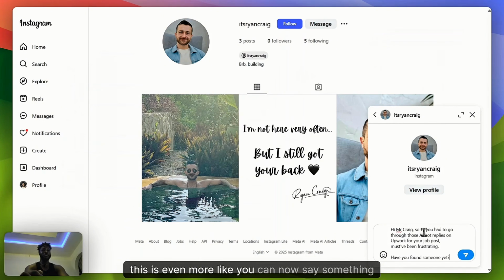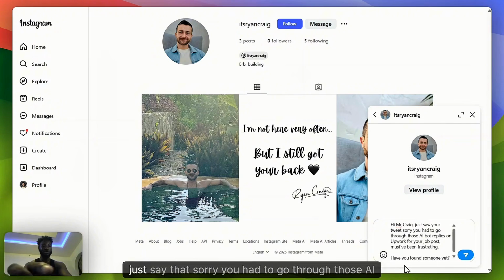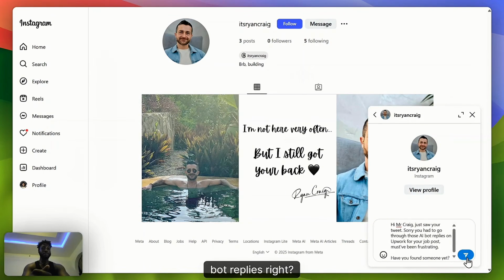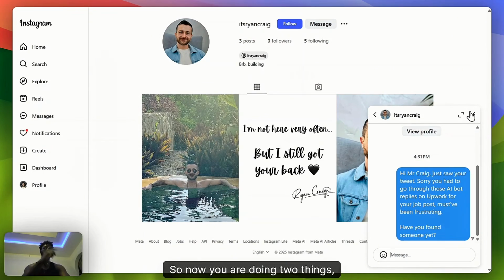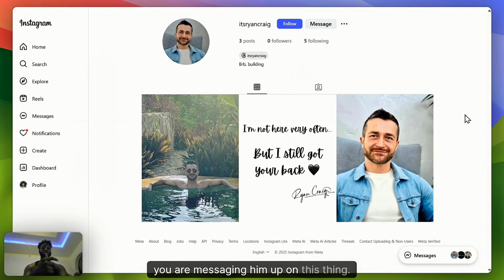This is even more like, can I simply say something that would let him know where you saw his tweet? Because I just say I saw it on Twitter. Just saw your tweet. Sorry, you have to go through those AI bot replies, right? So now you're doing two things. You're messaging him on Twitter, and you're messaging him on this thing.